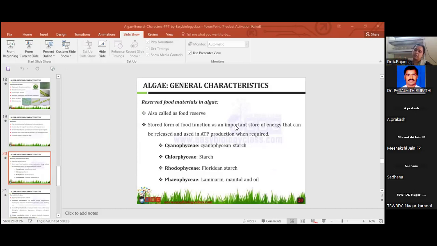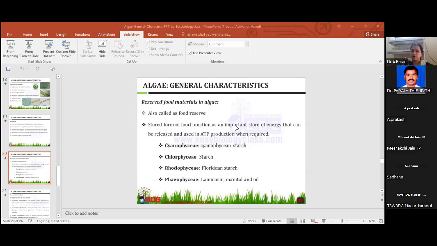You can ask the basic question: what is the algae reserve food material? That is starch. Very easy. But different classes have different types. For example, cyanophyceae: what type of starch is there? Cyanophycean starch. Chlorophyceae: all chlorophyceae, starch is the basic. Rhodophyceae, the red algae, has floridean starch. Very, very important. These all.